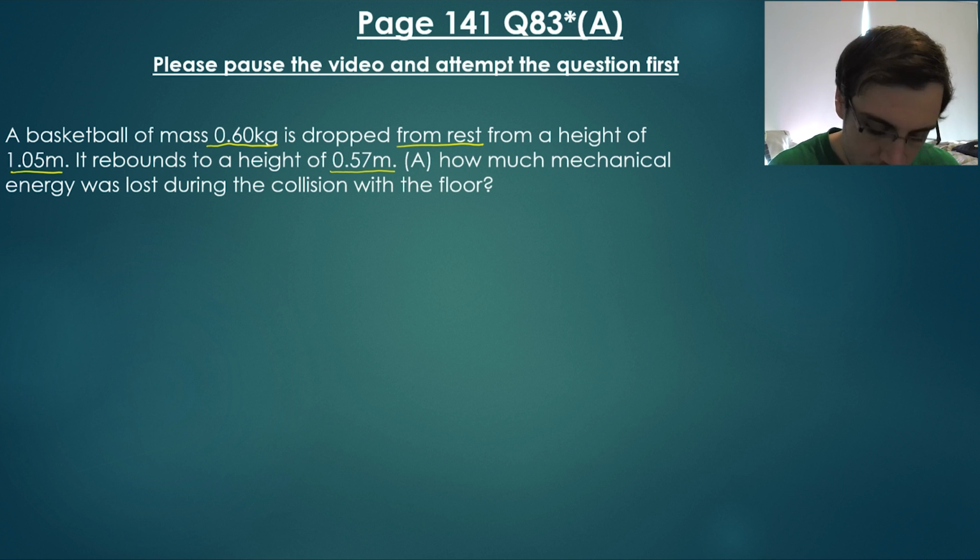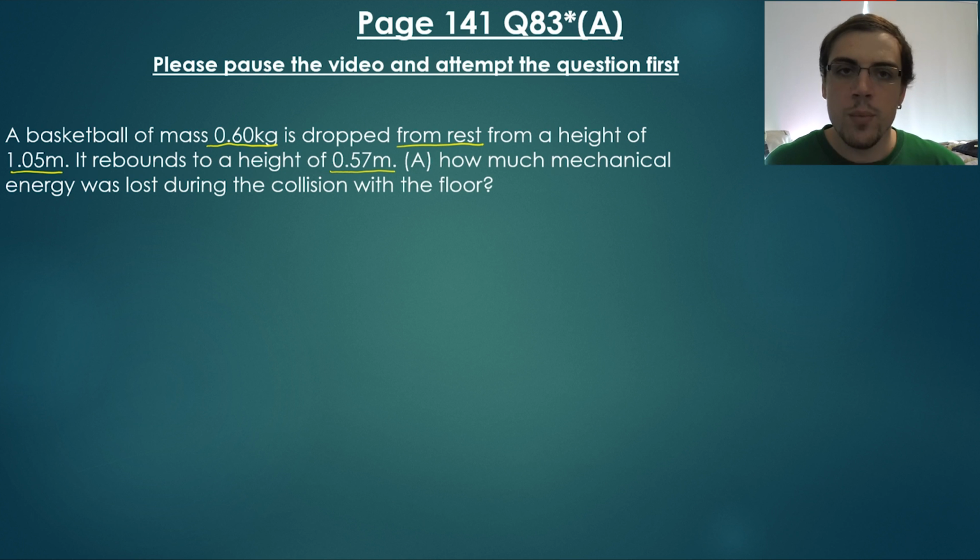Okay, so the big thing here is we need to find out two things because it wants to know how much mechanical energy was lost when it bounced on the floor, because it's gone from a height of 1.05 meters. So if we dropped that ball and it bounced on the floor and it bounced back up with a perfect elastic collision where absolutely no energy was lost, it would rebound to a total height of 1.05 meters. But it's not. It's only bouncing back up to 0.57 meters.